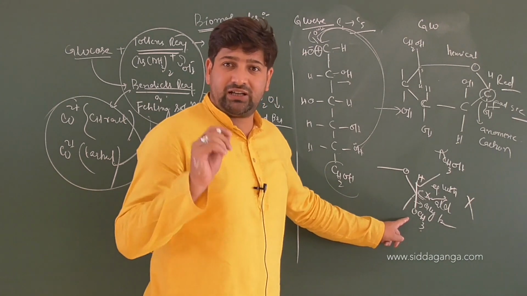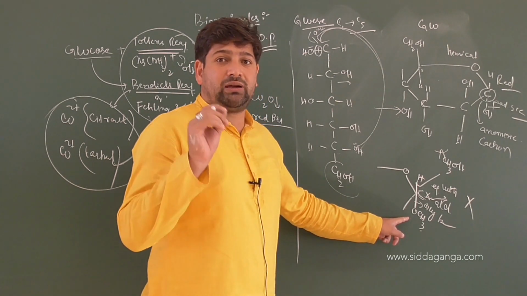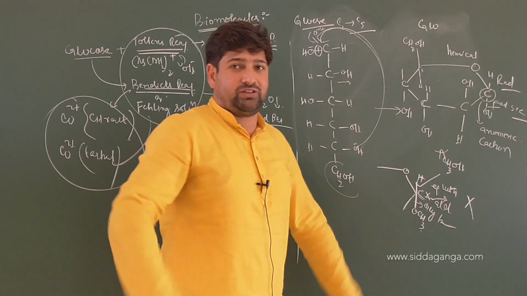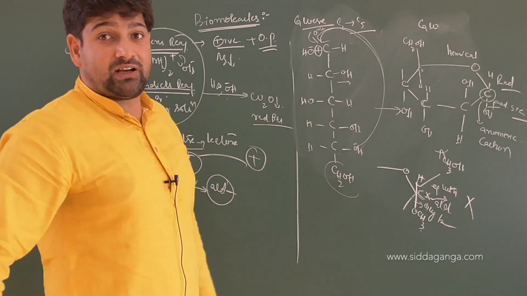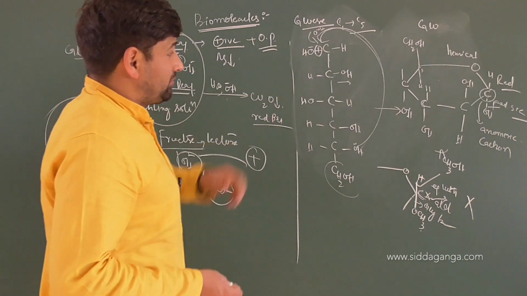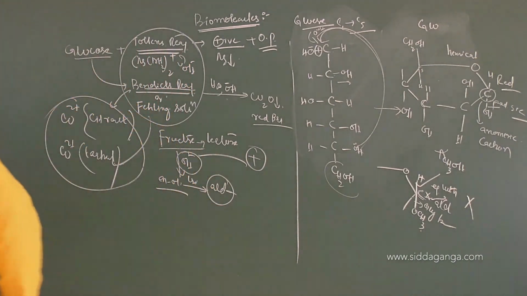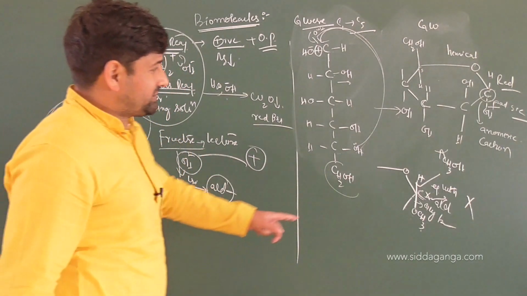So if there is alteration at the hemiacetal carbon, you will not be able to bring the reduction into play itself. Oxidation of that particular aldehyde group to carboxylic group does not occur. And yesterday, one more important thing that we learned. These are extremely important things. Did you understand it or not?